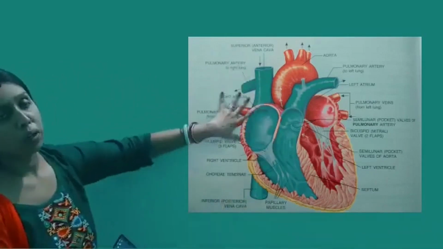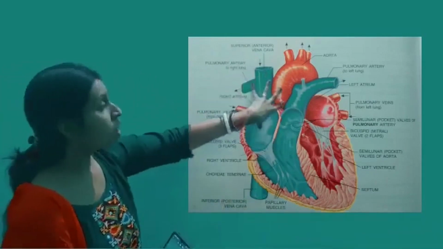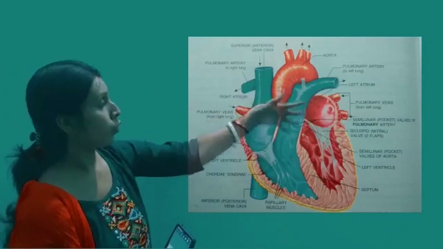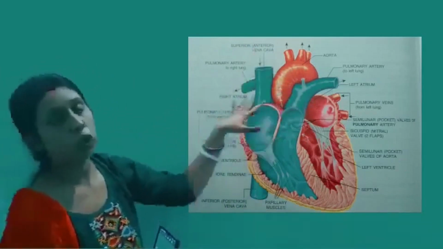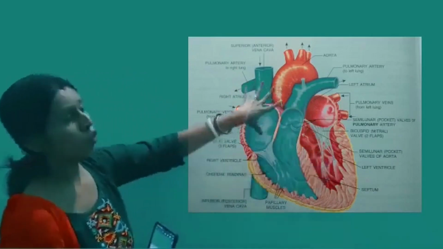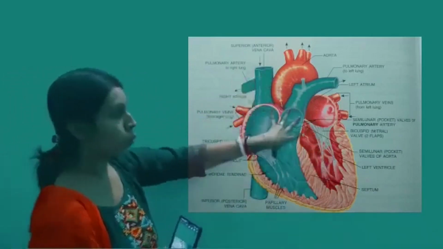So this was all about the structure of the heart, the different blood vessels, their roles, their functions, and how they regulate the circulatory system. So this was for today. We will wind up with this. In the next opportunity, we will be discussing the cardiac cycle and its initiation by the pacemaker.